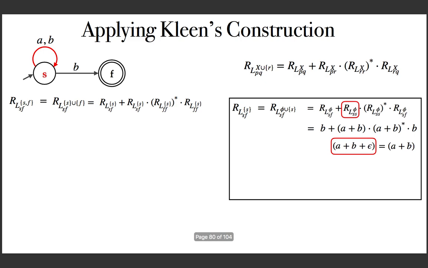But this is same as A plus B. Why? Because A plus B plus epsilon is representing this set, AB. And A plus B is again representing AB. So I can say that A plus B plus epsilon is nothing but A plus B.